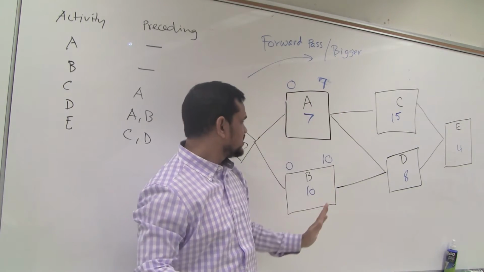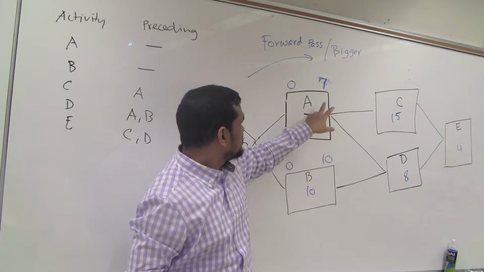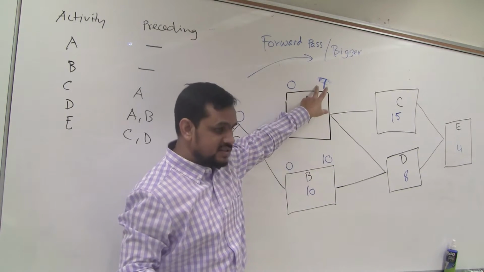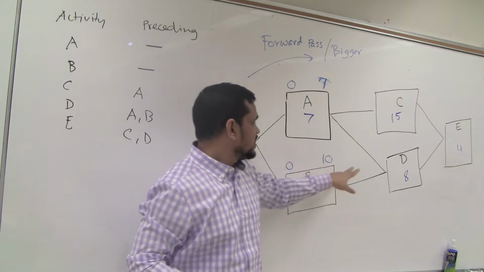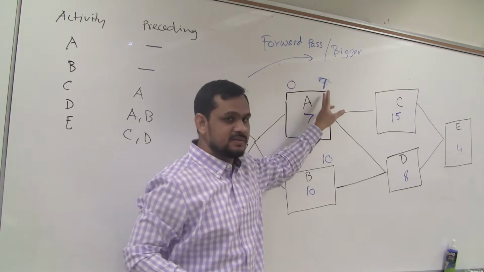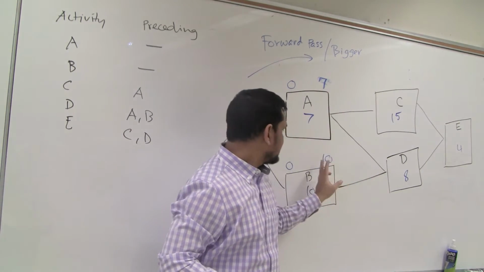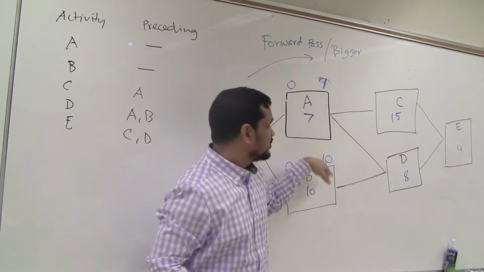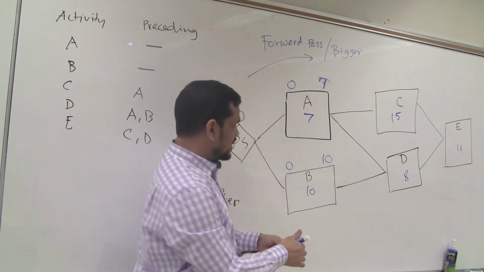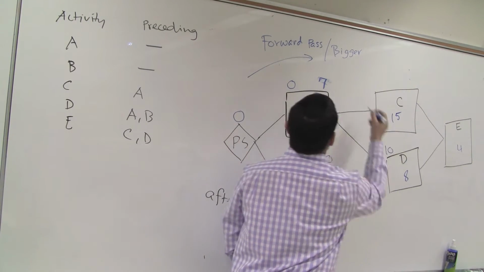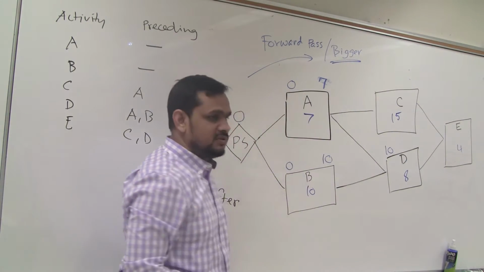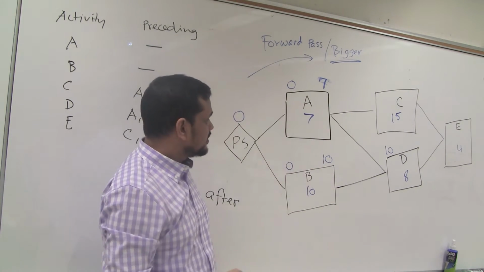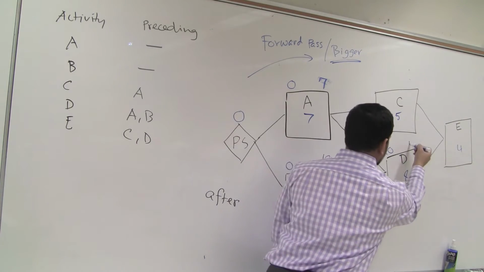It is the mathematics. But common sense says, this one is finishing after 7, this one is finishing after 10. So D cannot start after 7, it must start after 10, because the relationship says it will start after both are done. So 10 is the option. You can also follow this: if you do not want to think, when you go in the forward pass, always take the bigger. So 10, it takes 8 days, so 18.